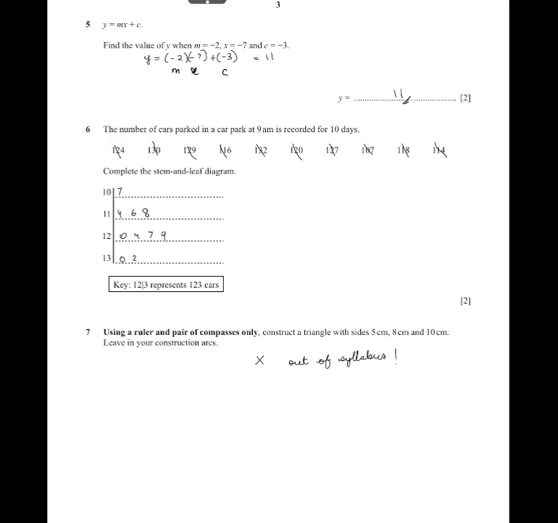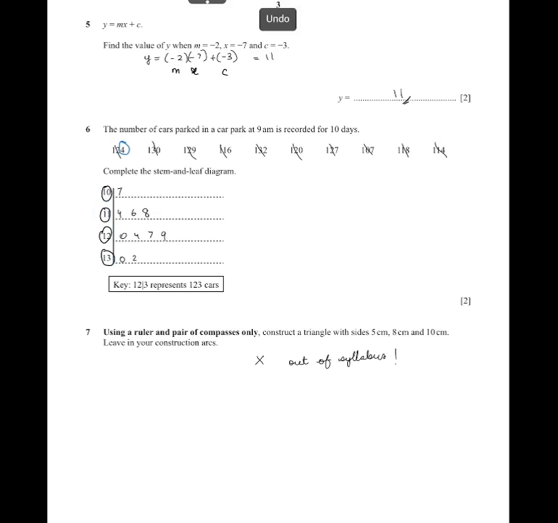Now this is a stem and leaf diagram and you have to complete it. Here you can see that you have 124, 130, 129, 116, 132 and other numbers, and you have 10, 11, 12 and 13. If you do not remember the concept of stem and leaf diagram, you can definitely go and check out the stem and leaf plotting diagram video of mine. You can click the card above. So you have 10, 11, 12, 13. The last digit, the third digit, is going to enter in these values.